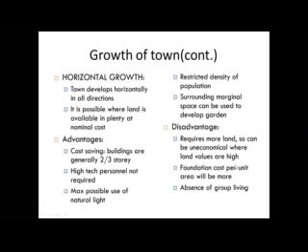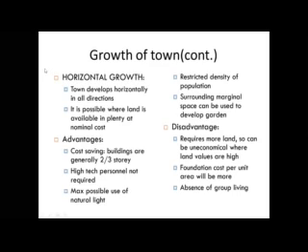In planned growth, there are two classifications. Now, the growth according to the direction, right? In this there are two types. The first one is horizontal growth and the second is vertical growth. In horizontal growth, the town can grow horizontally in all directions to accommodate the growing population.